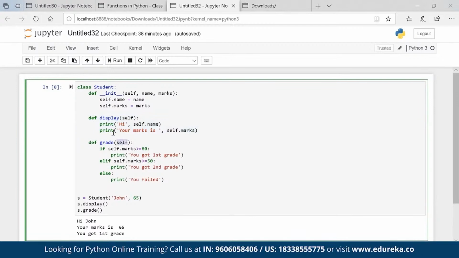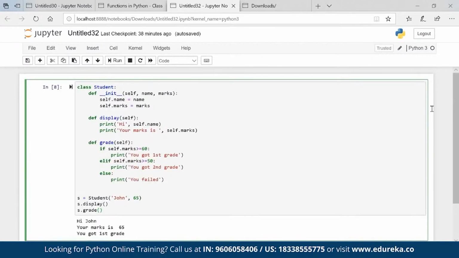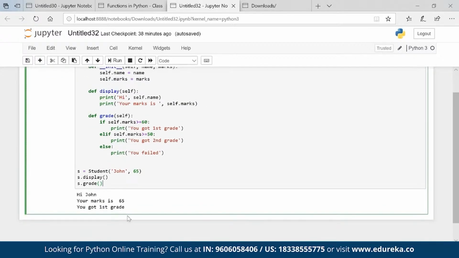We are using self in other methods because we have to pass the variables, right? We have to pass the variables which we are initiating here, and these variables can be passed through self because now it is assigned to self, and then I can very well call these variables. Grade also is a method, absolutely. I can have multiple methods, and these methods are known as instance methods. Okay, there are different types of methods again: instance, static, and class methods. These are instance methods.